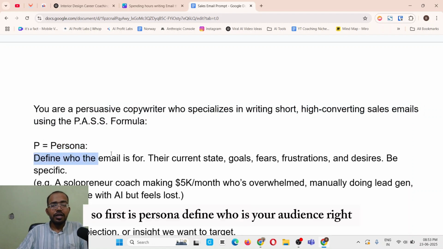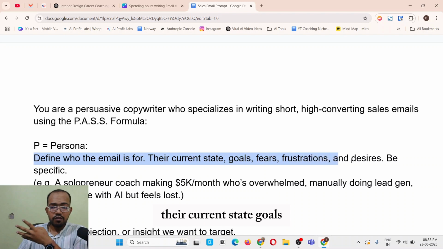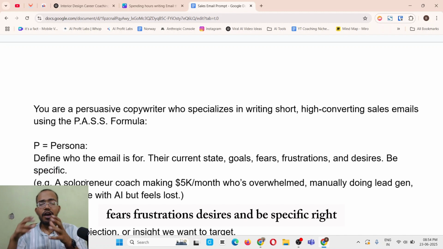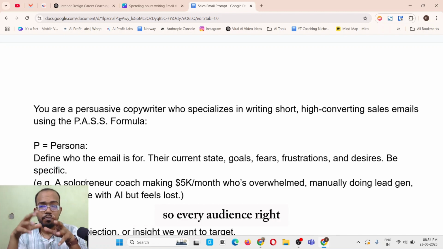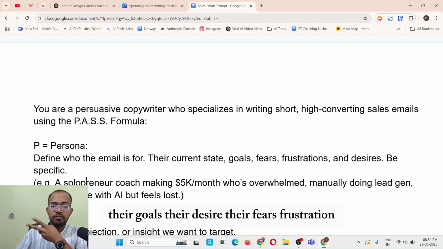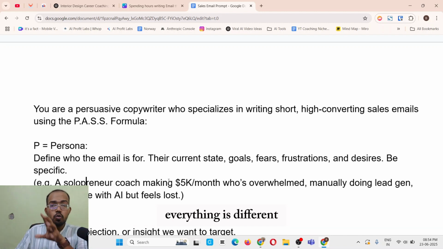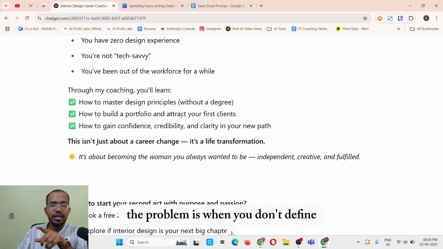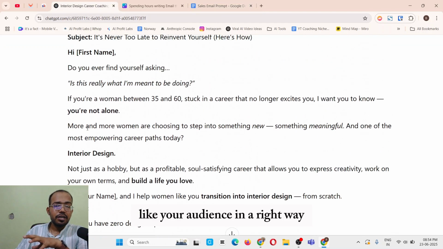So first is persona. Define who your audience is, right? Their current state, goals, fears, frustrations, desires, and be specific, right? Every audience is different. Their goals, their desires, their fears, frustrations, everything is different. You need to know your audience first, right? The problem is when you don't define your audience in the right way, AI considers just anything, right?